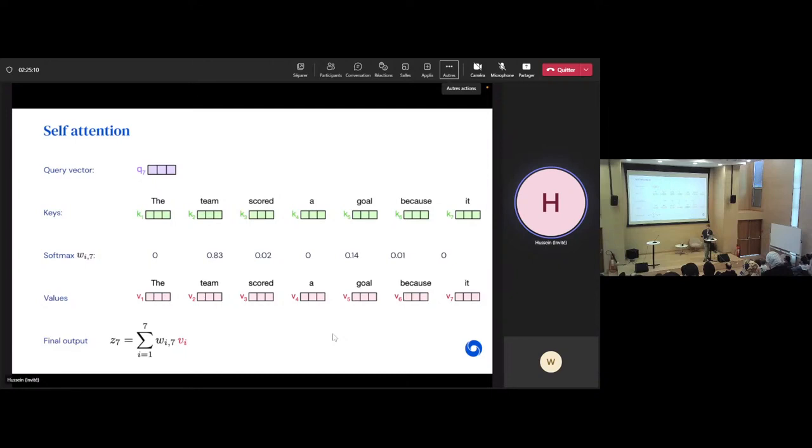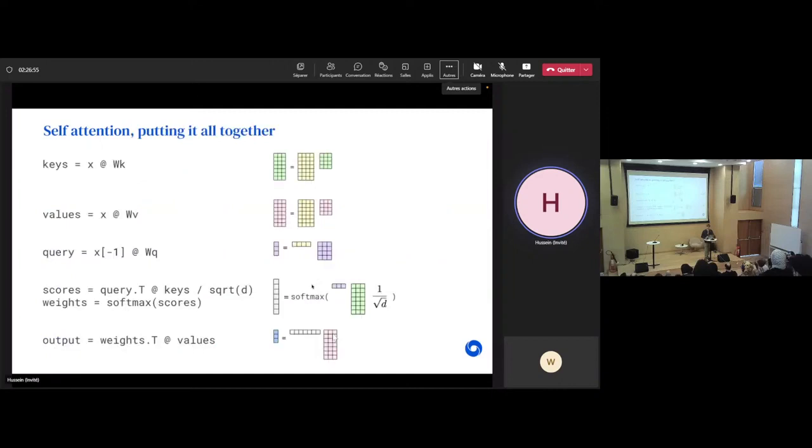We multiply the last vector, our current vector we care about, by the learnable WQ, which gets us a query vector. And then we multiply this query vector by the keys, scale it down, and compute the softmax to get the weights. And then finally, we sum the values with the weights here and get the output vector.